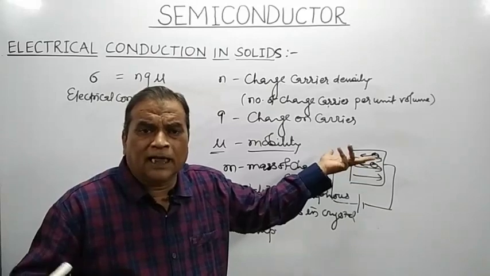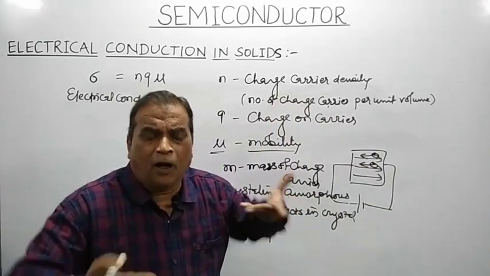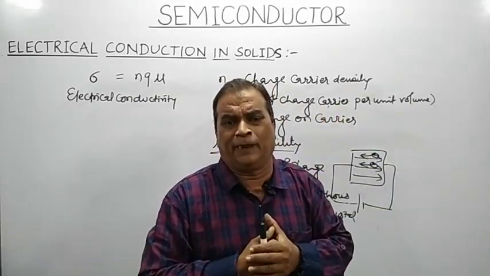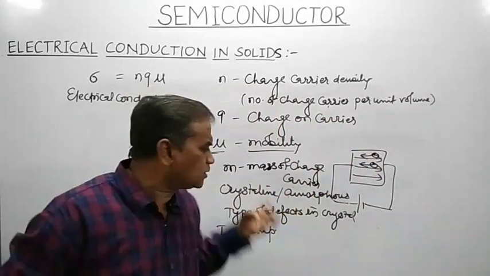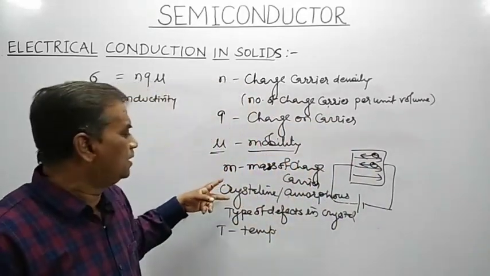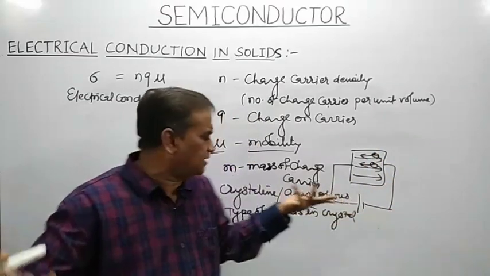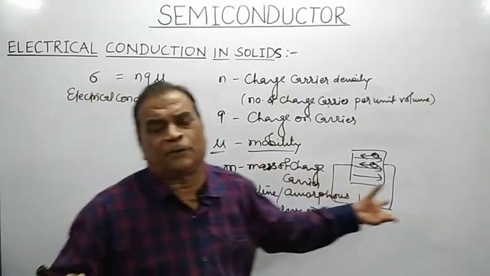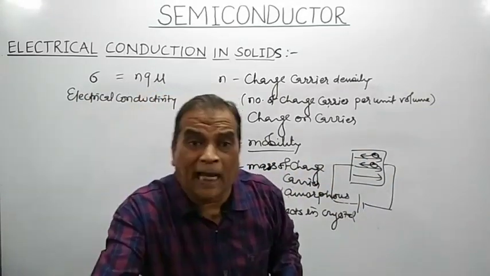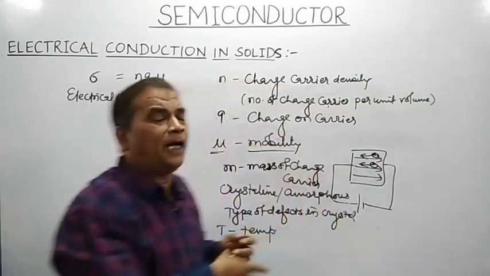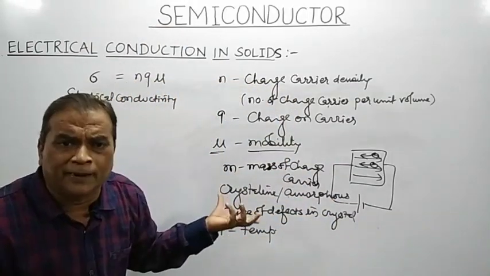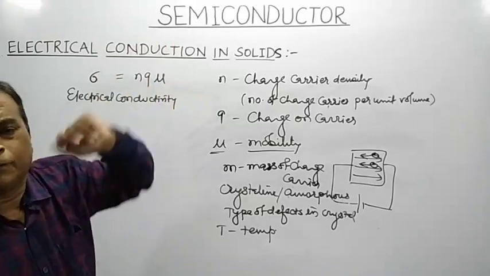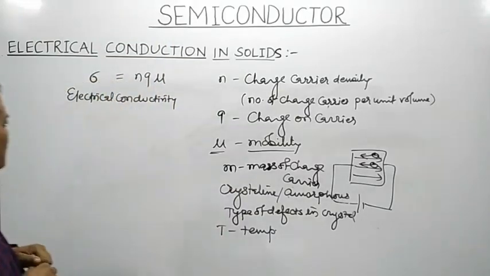Mobility means the ability of charge carriers, how easily they can move within the material in the presence of an external field. This mobility depends on the mass of the charge carrier. It depends on whether the material is crystalline in structure or amorphous in nature. It also depends on the type of defect in a crystal, and the amount of impurity atoms added to that crystal, which will also change the electrical conductivity of a solid.